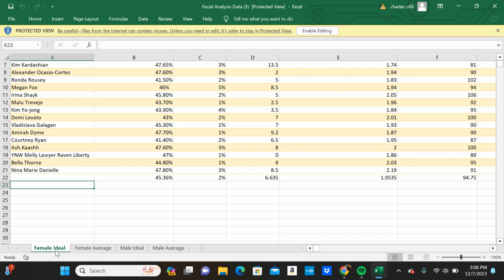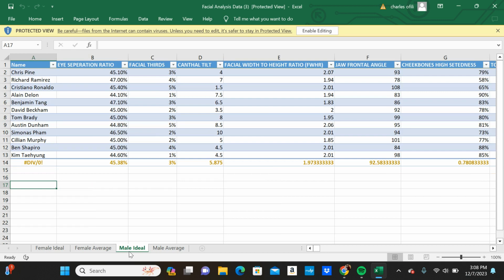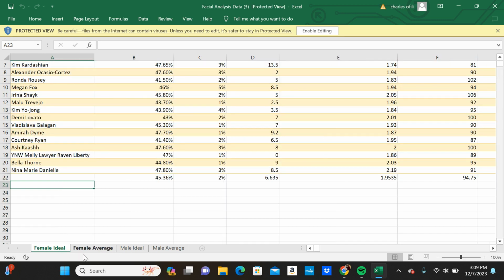All right, so for the female ideal, we have 21 females. And then for the male ideal, we have 13 males. So we're going to need some more males for the ideal male range. All right. So these are the best of the best. Out of all these celebrities that I have rated, I'm picking the best of the best. And I'm just trying to get a good average of what may be the ideal. So not every celebrity that I have rated is going to be really attractive or anything like that. That is not the case.